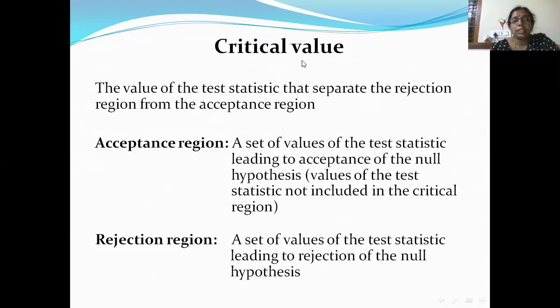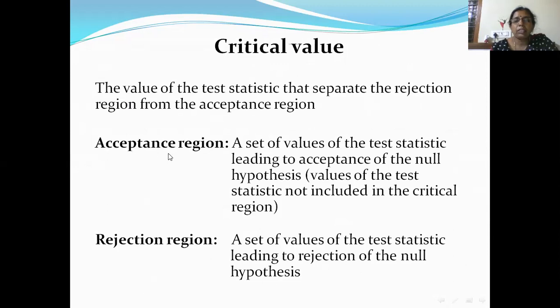Now what is this critical value? I told you we'll compare the calculated value. We'll set up the hypothesis, then do the analysis, then compare that value with the table value, and we accept or reject H0. So that is called the critical value. What is this critical value? This is the value of the test statistic that separates the rejection region from the acceptance region.